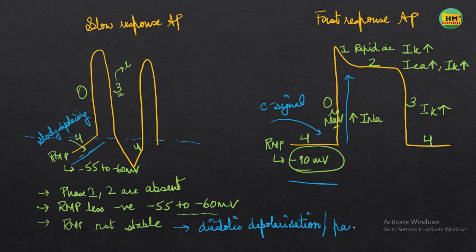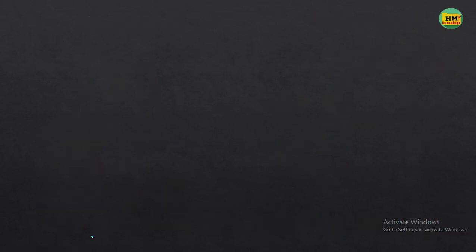Another name is the pacemaker potential, and the other name is the prepotential. So these are the names given to this unstable resting membrane potential. Now we will see how this resting membrane potential is unstable. What is the reason behind it?